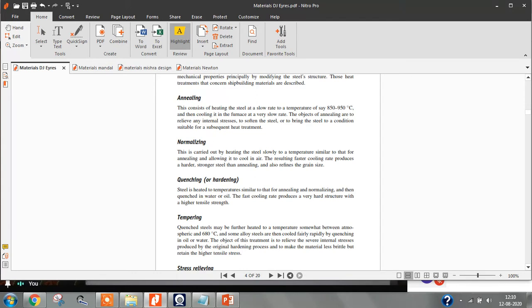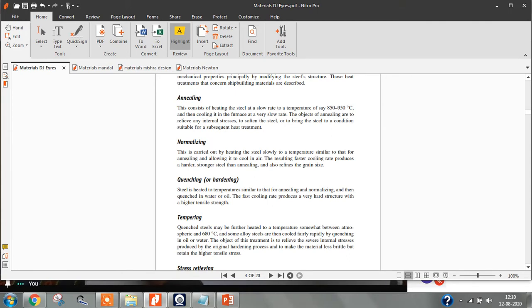In the normalizing process, we heat the steel again to the same kind of temperature, and we cool it faster, so that we retain the grain size. First step, we heat the steel to some 850 to 950 degrees Celsius. At that temperature the grain size will be small.